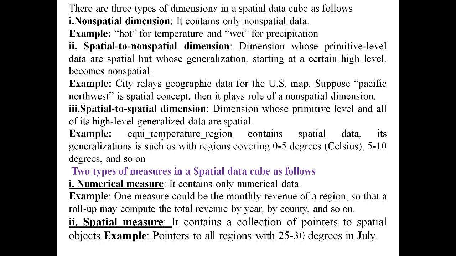Then there is an equitemperature region containing spatial data generalized to 0 to 5 degrees Celsius, 5 to 10 degrees, and so on.